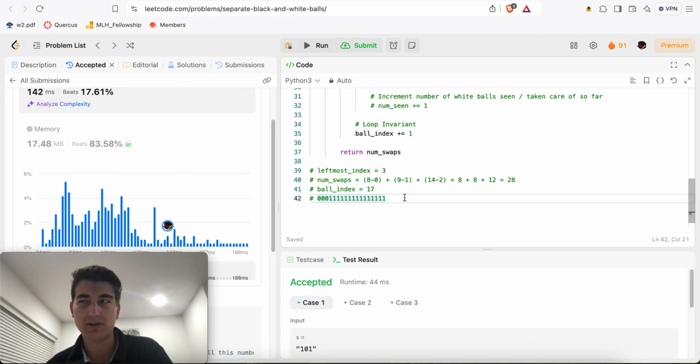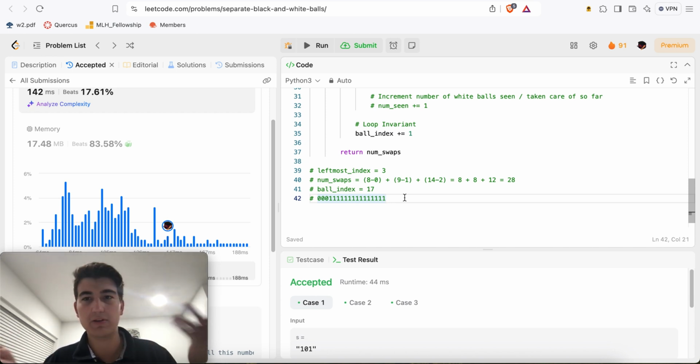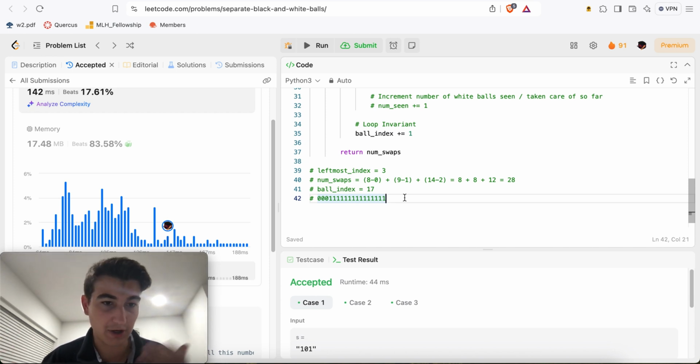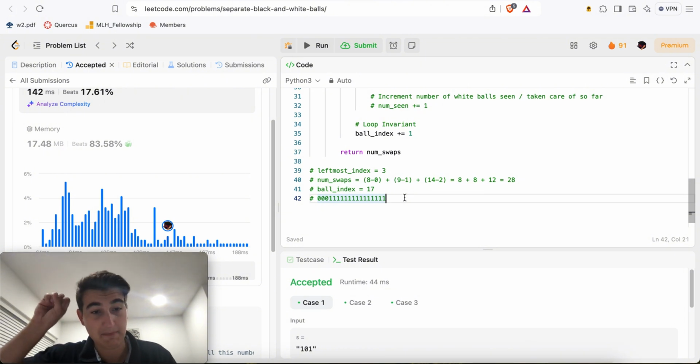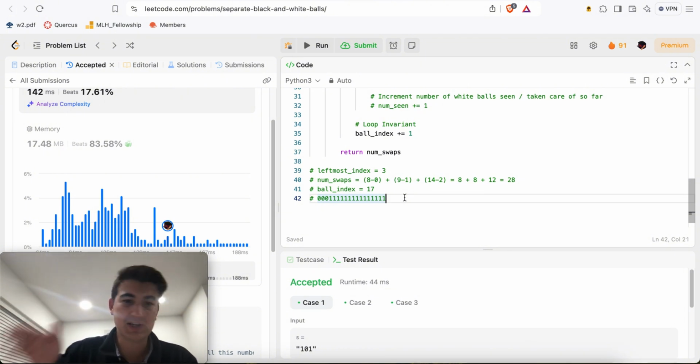And then the second leftmost 0, I'm going to put it at the second leftmost index, right? I might as well put them there. I don't necessarily have to, but since I have to come up with a minimum number, that one definitely is going to be the minimum, even though there might be other ways to get to the minimum. But it's intuitive, right? Whatever 0 is leftmost in the string, it might as well go to the leftmost index, because some 0 has to go to the leftmost index, so why not the one that's leftmost in the string originally, right? Even though it doesn't really matter, right?